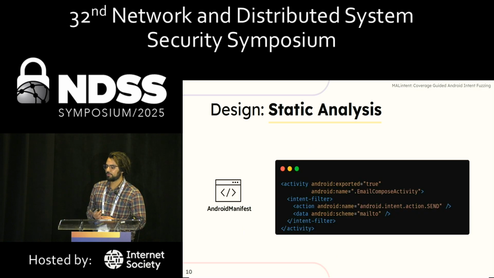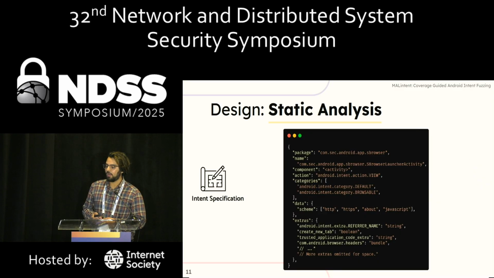So the manifest is pretty simple. It basically just declares statically, okay, I want to be able to handle the send intent, and I can handle mails, for example. This lets us generate this JSON blob that defines what the intent structure consists of, and this is what our fuzzer uses as a baseline to start fuzzing with.